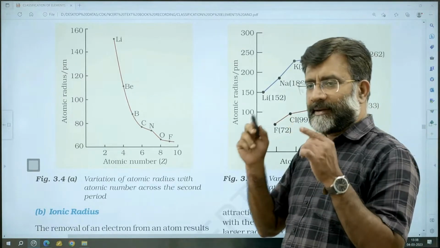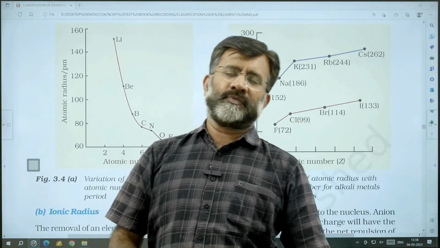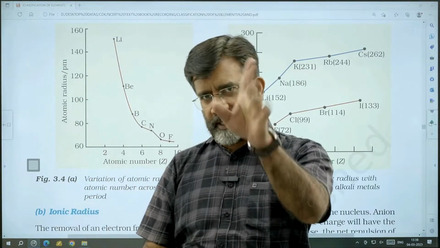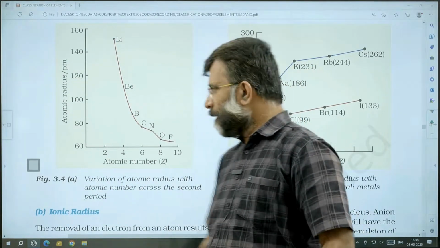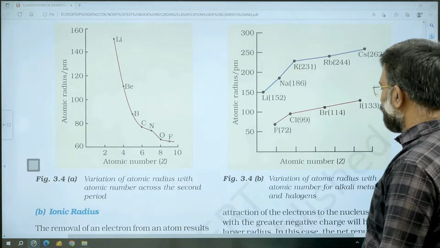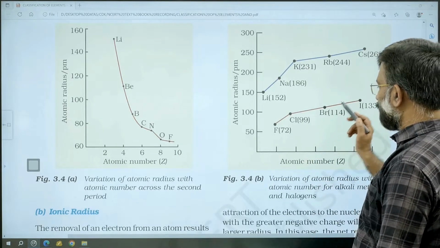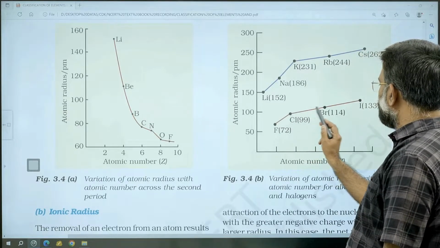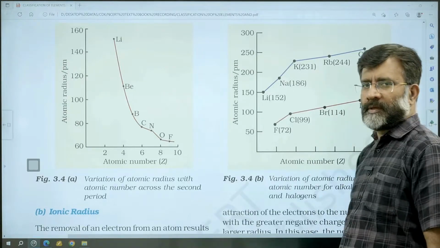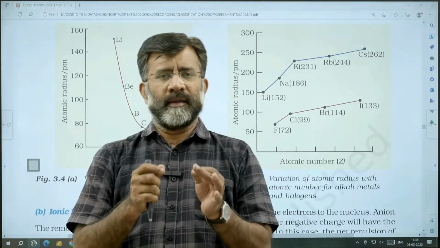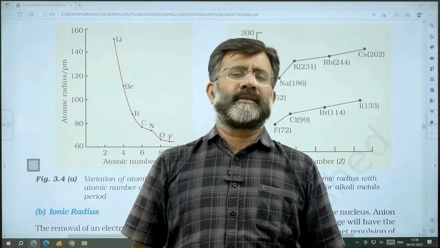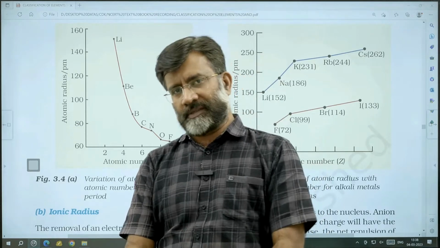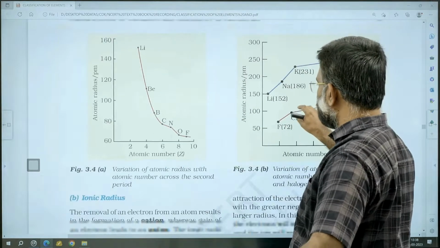So that kind of meticulous analysis we need to have based on NCERT, because whatever is given in NCERT, you can expect a question. Okay. Look at the halogens. Down the group size increases. How is it increasing? Fluorine to chlorine, the increase is more rapid, while chlorine, bromine, iodine, it's a regular increase. So kindly go through each and every minute aspect that is quoted in the textbook. This is the first periodic property, atomic size. Okay. I hope that is clear.